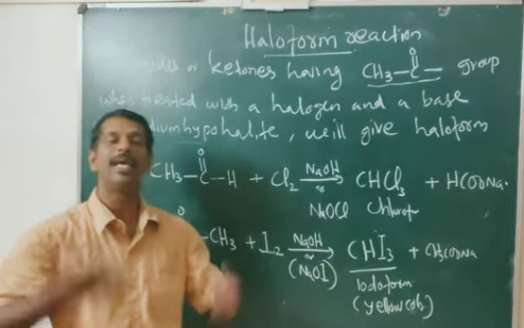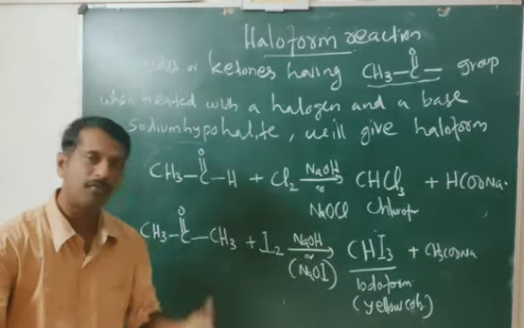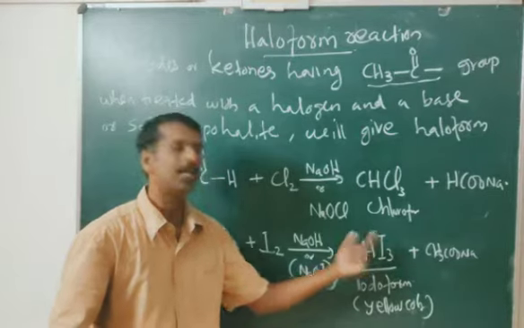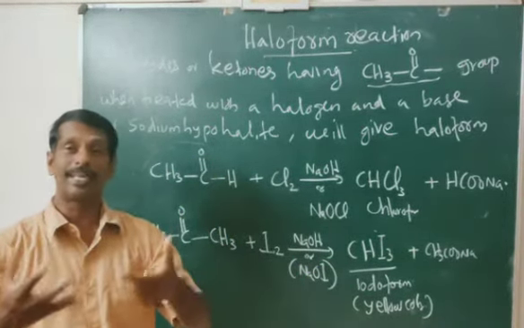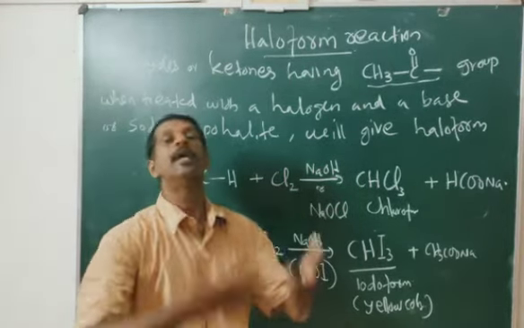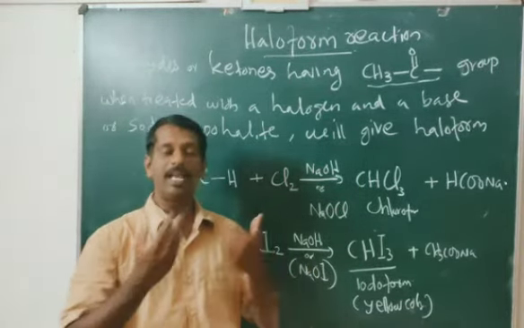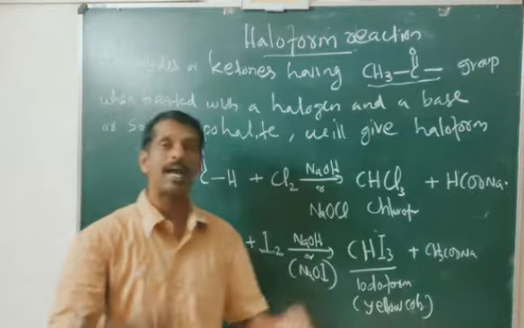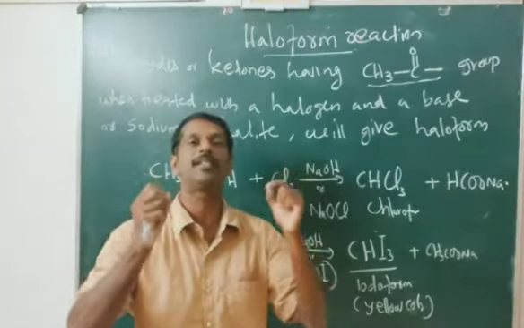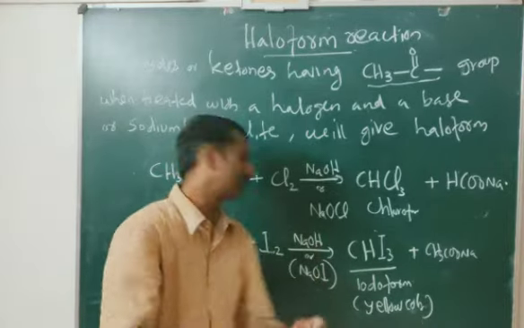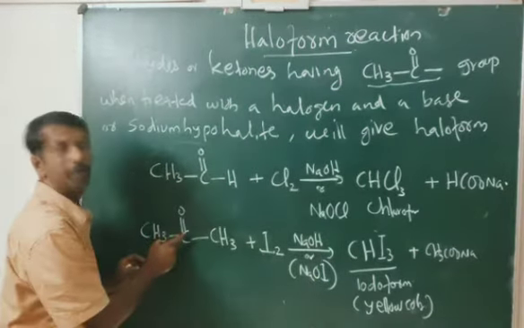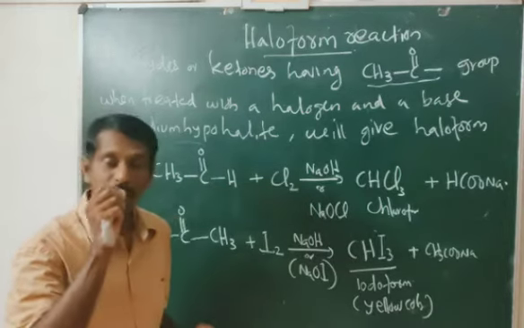If aldehyde or ketone is treated with iodine in the presence of NaOH, and we get yellow colored crystals of CHI3, iodoform, we can say that the aldehyde or ketone contains a CH3CO group. This test is known as the iodoform test.